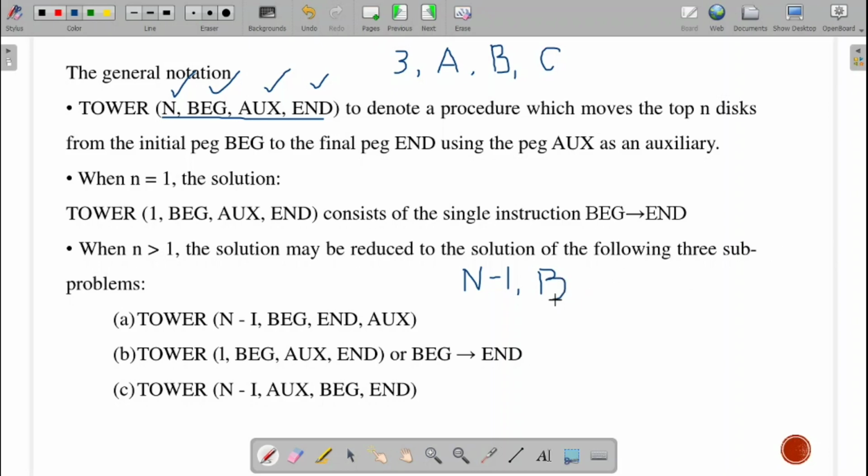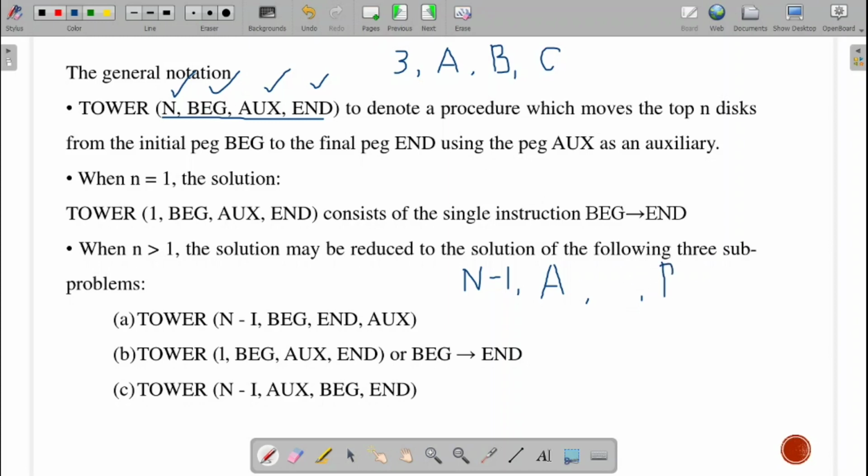From the beginning. Then the next one, where will we move? We will move it to our beginning, that is A. The n minus 1 disks, we move from A. To where do we move? You can observe the same sequence over here. We will move it to B.